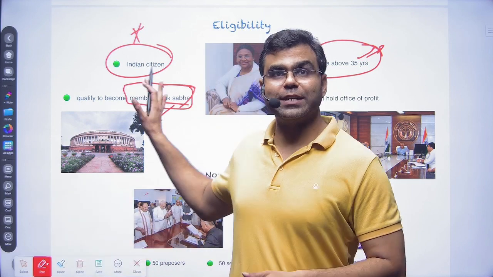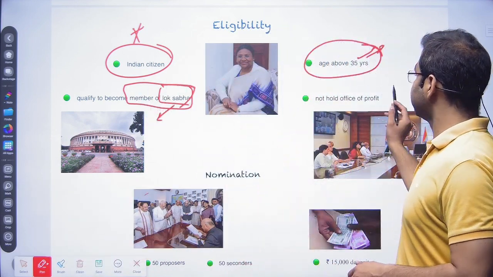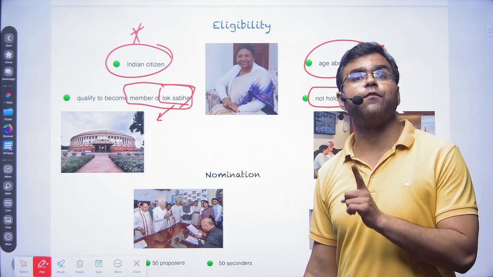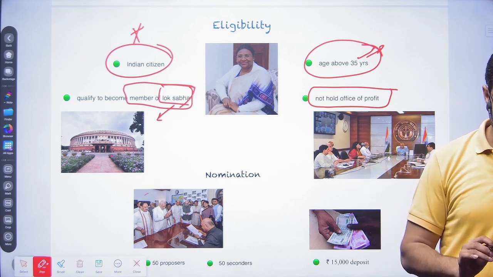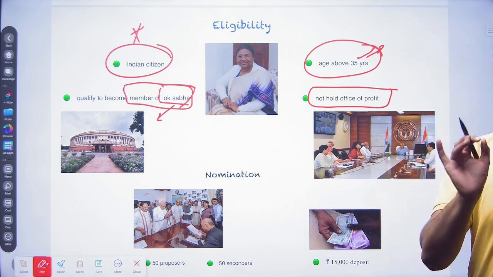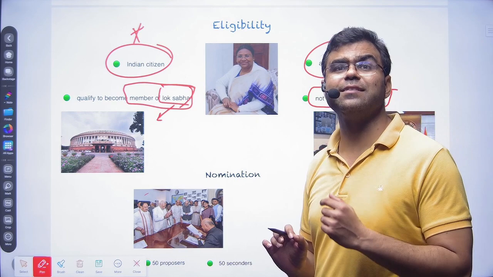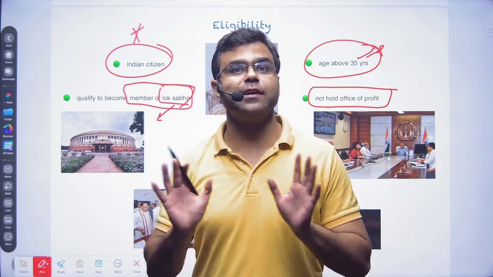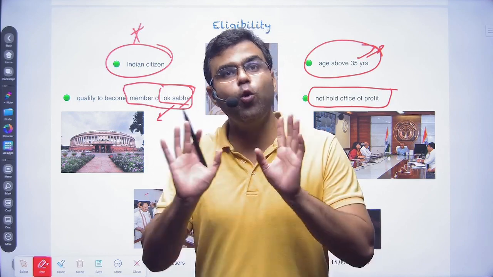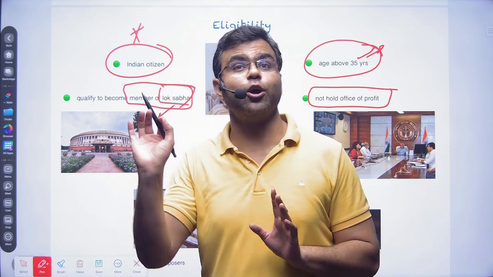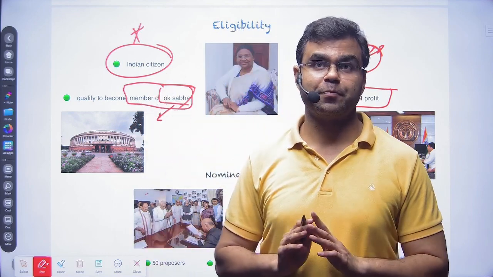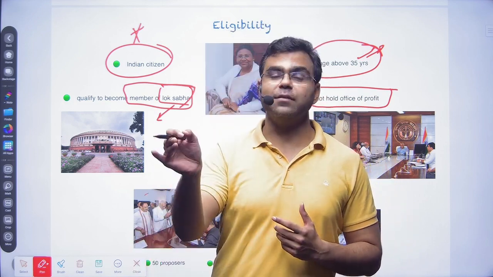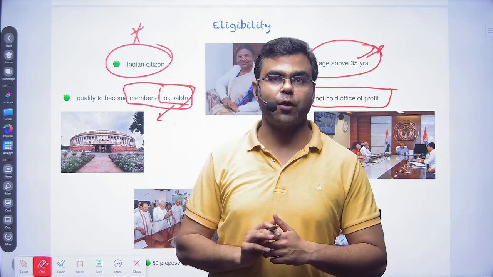Okay, so these are the three, and apart from that, a person should not hold an office of profit. That is very important. Now the question comes up, what is an office of profit? To be very honest, the Constitution does not define the office of profit. It only tells that the person should not hold an office of profit. Then the question comes up, how can we identify whether a person is holding an office of profit or not?